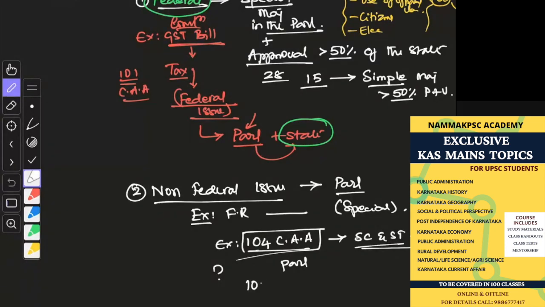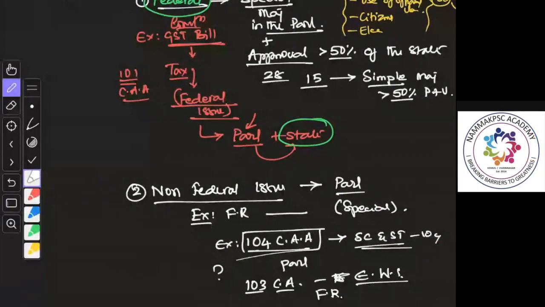Similarly, the 103rd Constitutional Amendment Act, which added, you remember, 15 clause 6 and 16 clause 6, which provided for reservation for economically weaker section. So it made changes to fundamental right. This was done again only by the involvement of the parliament. So what did you understand? Article 368 has two ways to amend the constitution. One, where only the parliament is involved. The other one, where parliament plus the state is involved.